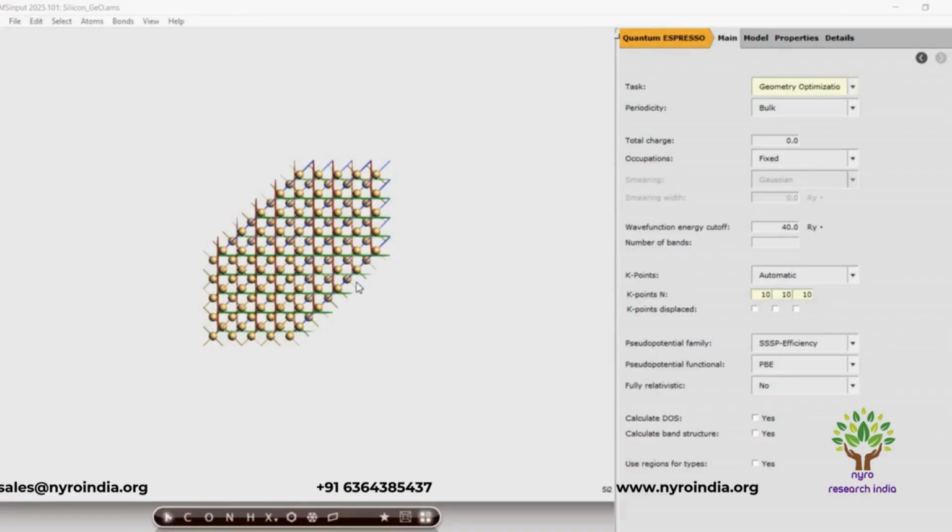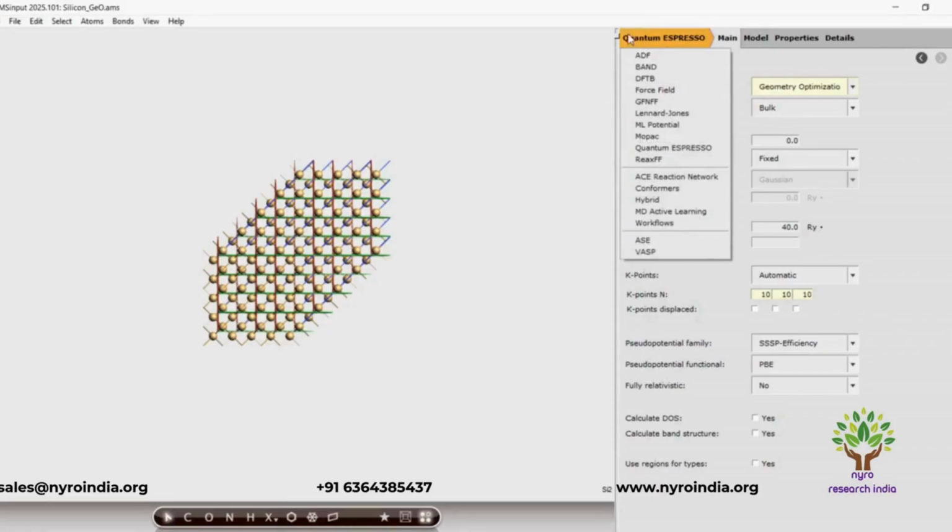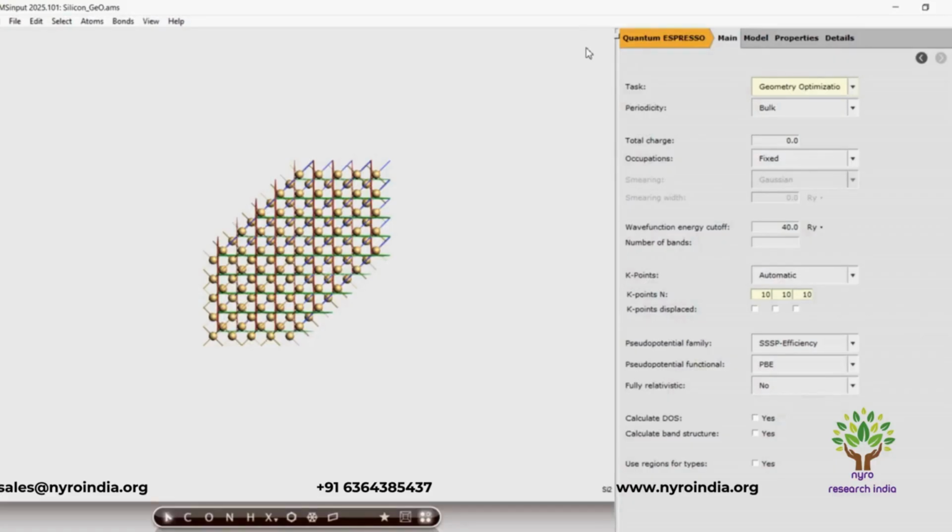Speaking about Quantum Espresso in our AMS interface, you can see the GUI where we have selected the engine, Quantum Espresso. Before that, I would like to introduce what QE can perform in general. It describes the interface between the AMS driver and the QE engine from the 2024 version, and right now it is the 2025 version of AMS. The AMS driver can obtain, for example, atomic forces from Quantum Espresso to update the atomic positions in geometry optimizations, molecular dynamics, NEB or nudged elastic band, potential energy surface scans, or any of the other AMS driver tasks.